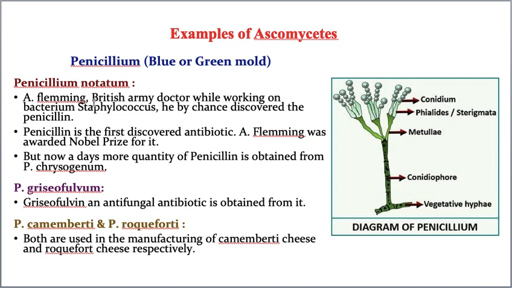Now I am taking the second example. What is the second example? Penicillium griseofulvum. This Penicillium griseofulvum produces one antifungal antibiotic. Again, I repeat, Penicillium griseofulvum. Why am I repeating now? Because these are words which are very new to you.